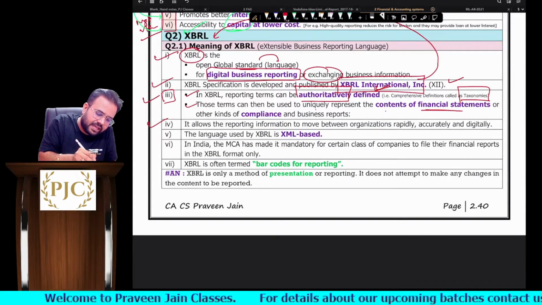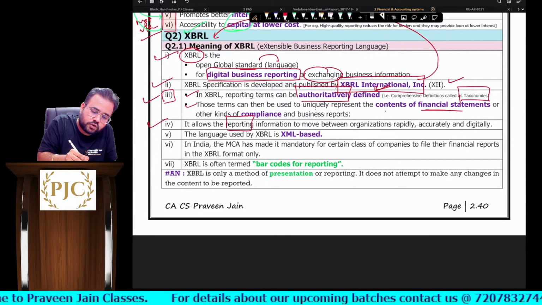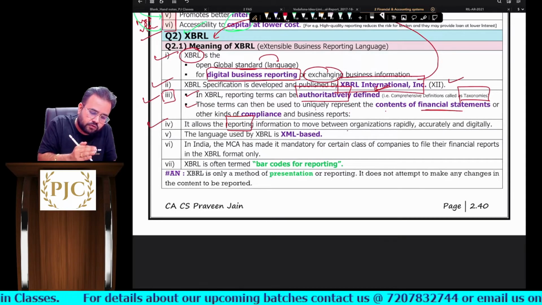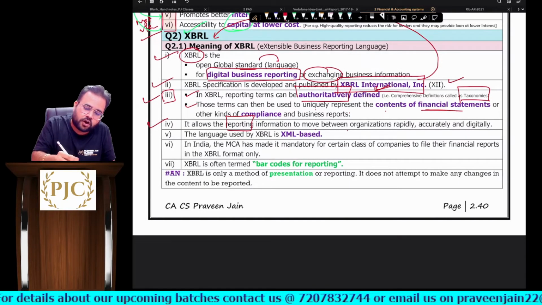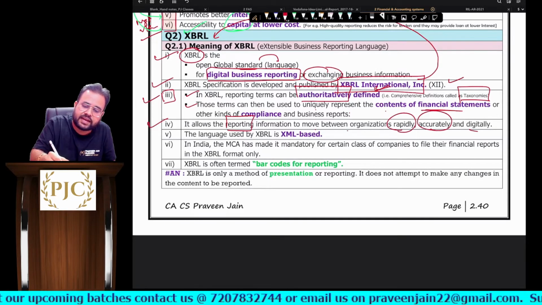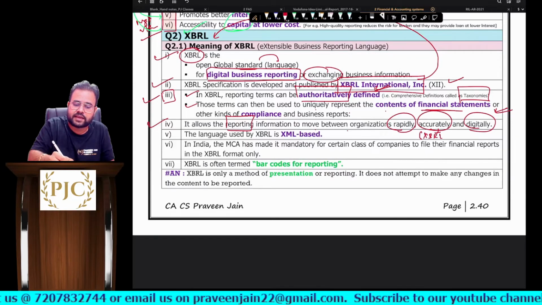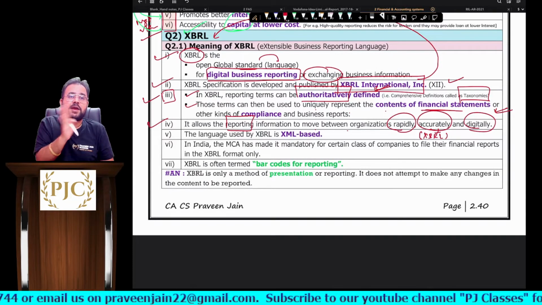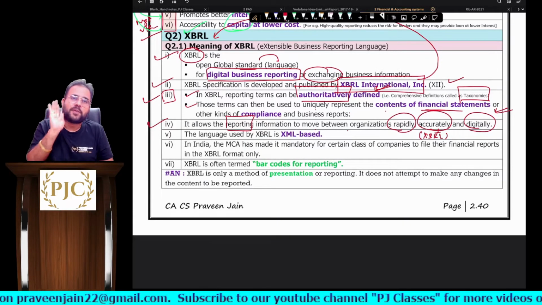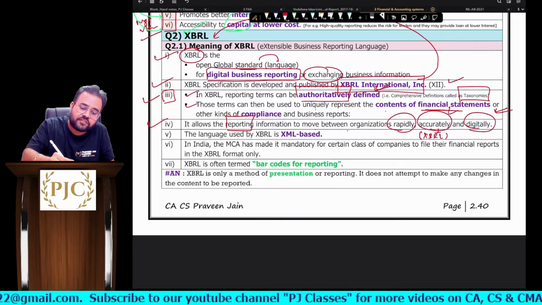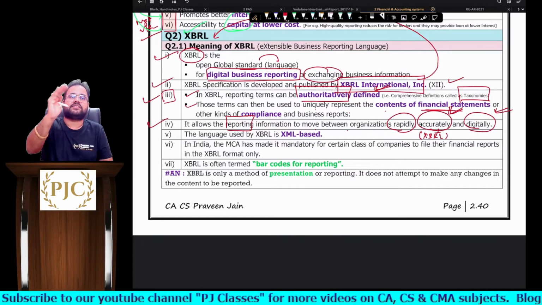Fourth point, it allows the reporting information to move between organizations rapidly, accurately, digitally. We understand why accurately, because of XBRL tagging. Now tell me, if you don't tag properly, obviously your report will not be accurate, sir. So can I say accuracy will be there only if XBRL tagging is done properly, sir.